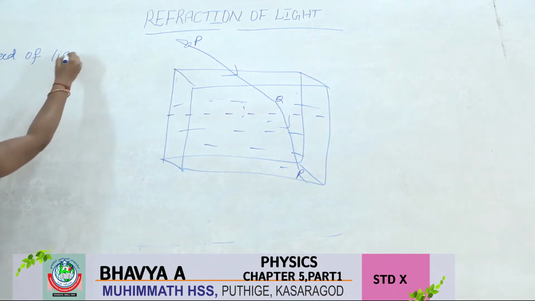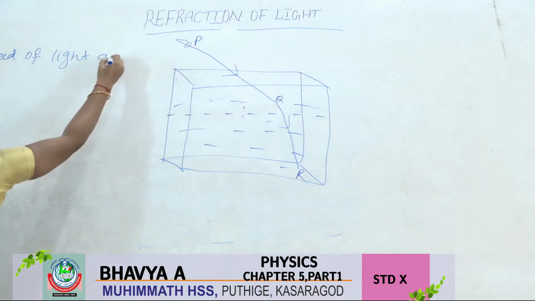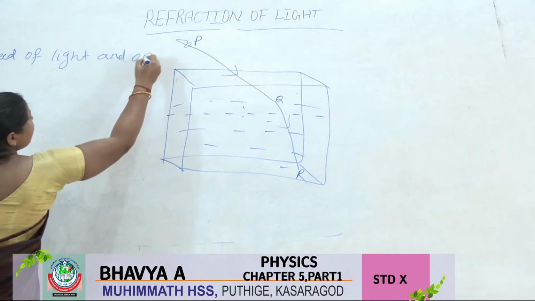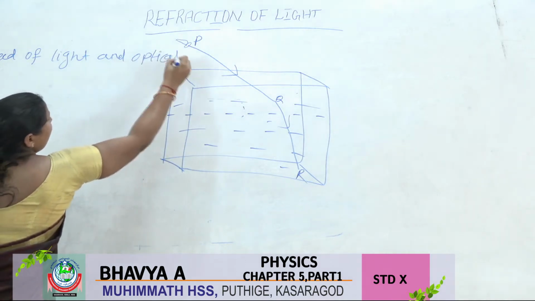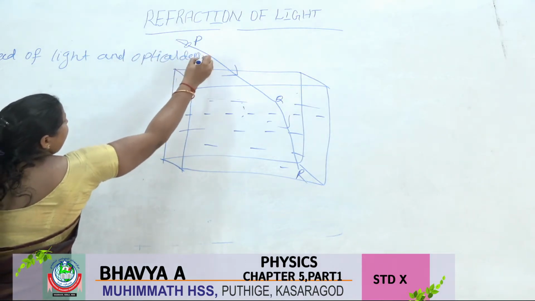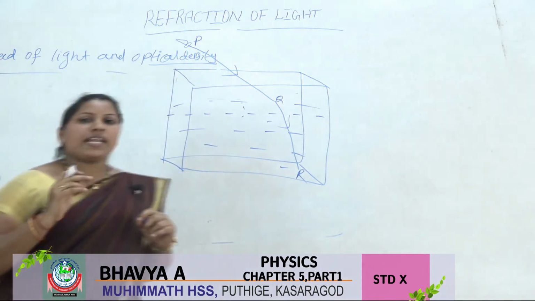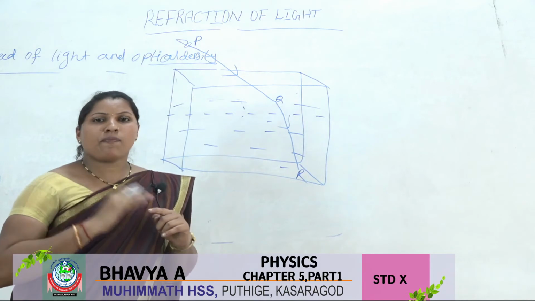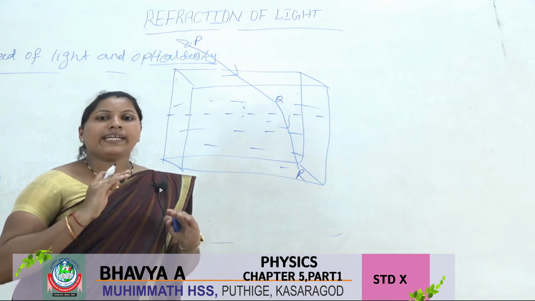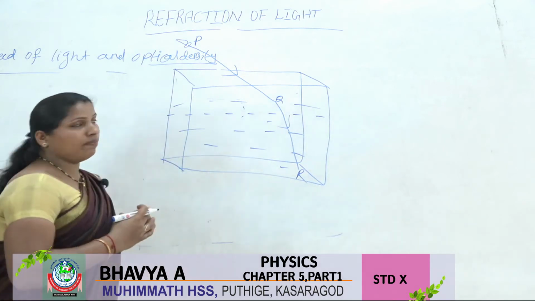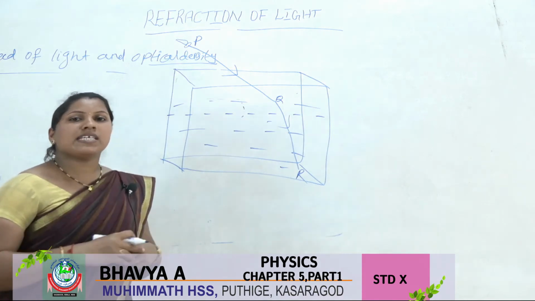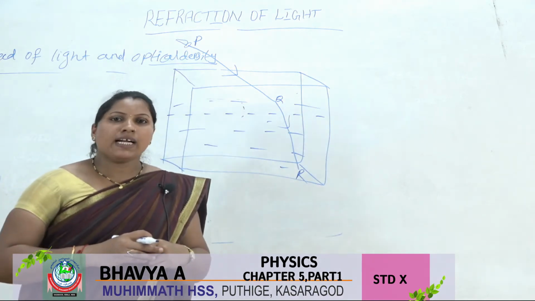Speed of light and optical density. What is an optical medium? When a ray of light passes through a medium, that medium is called an optical medium. That medium's density is called optical density.